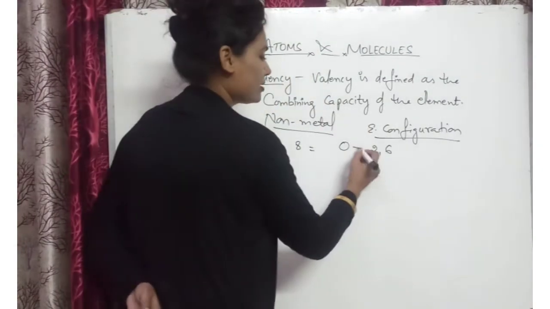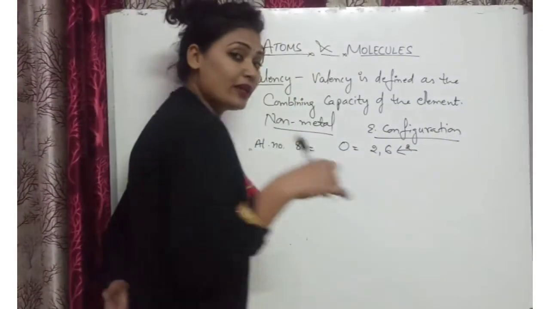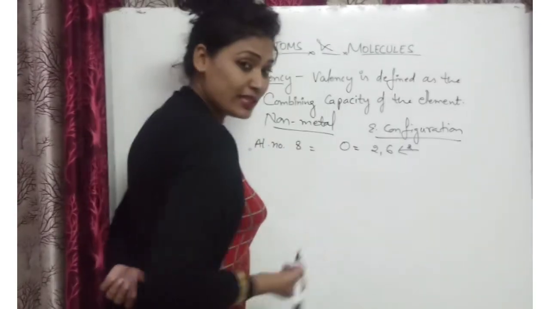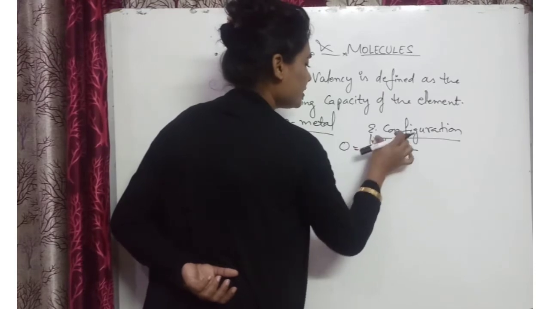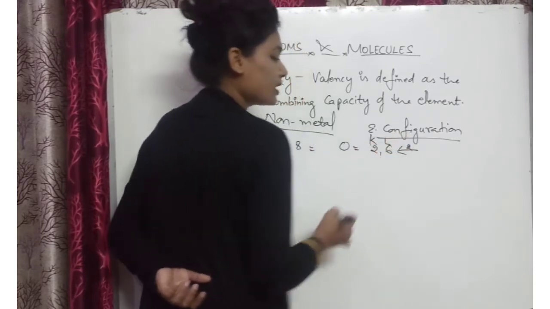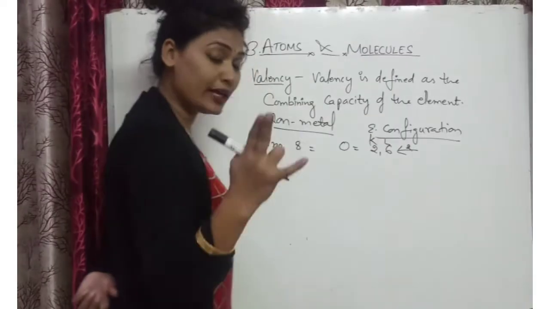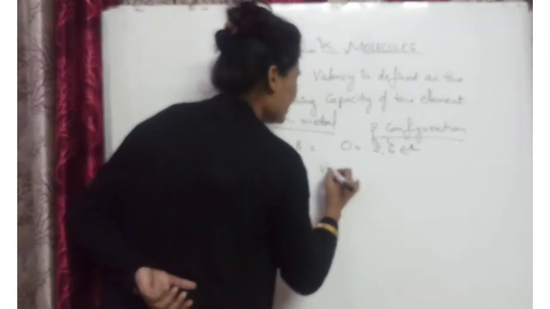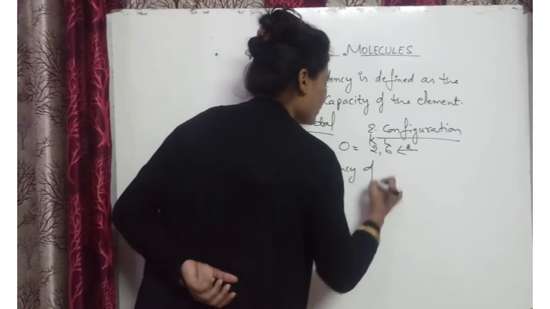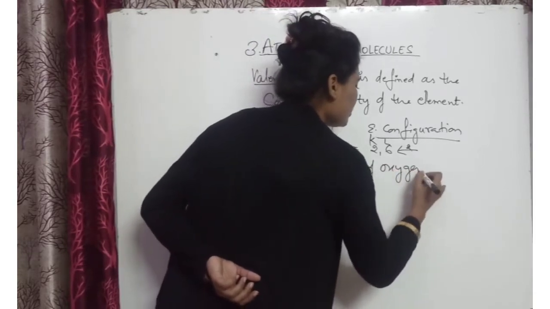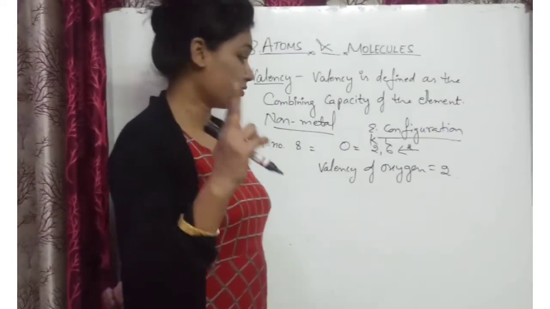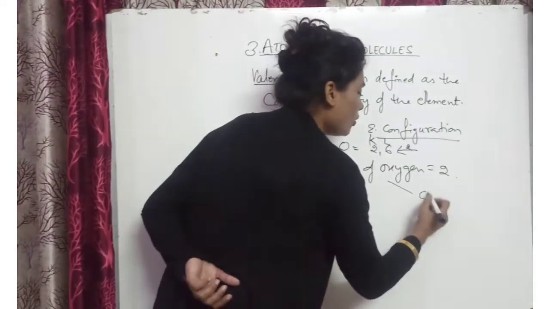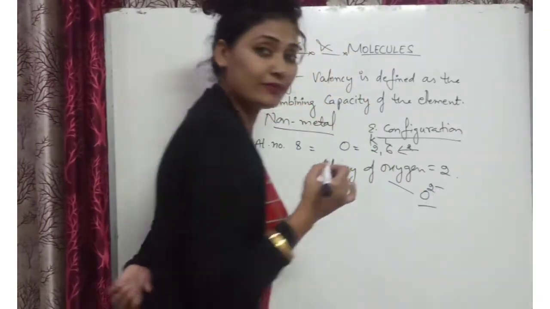The K shell contains 2 electrons and the L shell contains 6 electrons. So it can gain 2 more electrons and complete its octet, 8 electrons in its L shell. So the valency of oxygen is 2, and it will gain 2 electrons. So it will form the O2- ion.